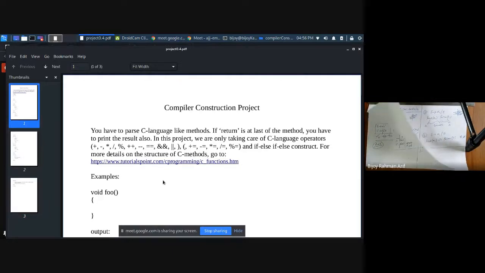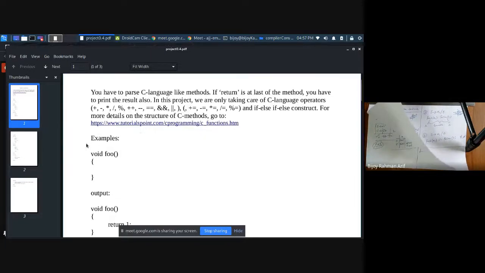And if you want to know how C methods are written, it is almost like C++, no difference. Moreover, it is less complicated; you can go to this link. Very easy. First one is the return type, then the name of the method, then the arguments, then the starting and end braces. That's it. Done? Any more question?